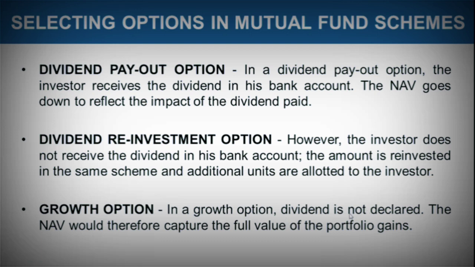So in the growth option, no dividend is declared, and thus whatever is the NAV, whatever is the price of the mutual fund scheme, that would capture the full value of the portfolio gains. So here you are getting what we call the actual gain percentage. Nothing is impacted. NAV is not getting impacted over here.